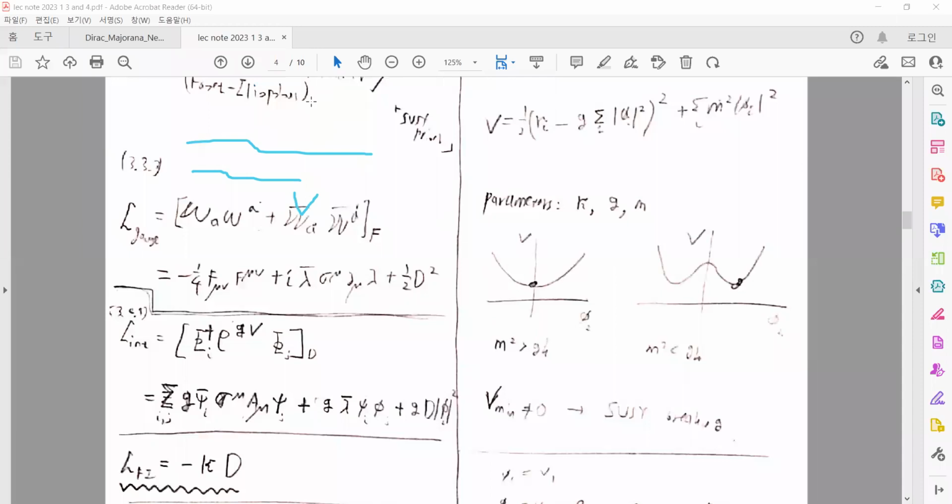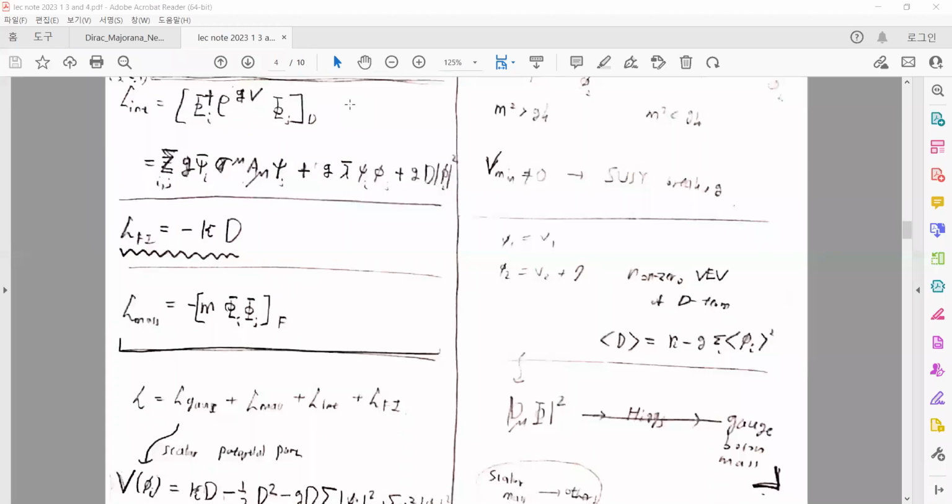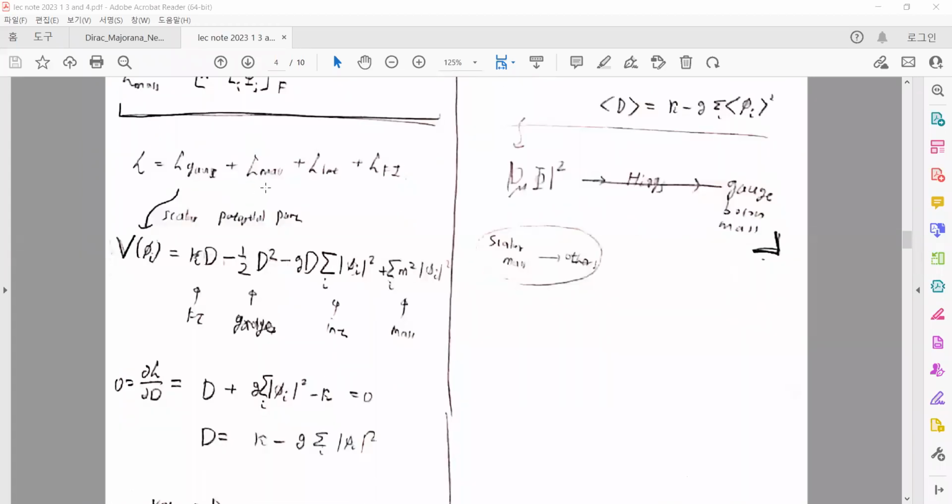So, what did we discuss? Gauge kinetic term from the superfield strength, and the interaction gives the standard model interactions and the supersymmetric version of the interactions, and there's an FI term, and a mass term for the scalar fields.